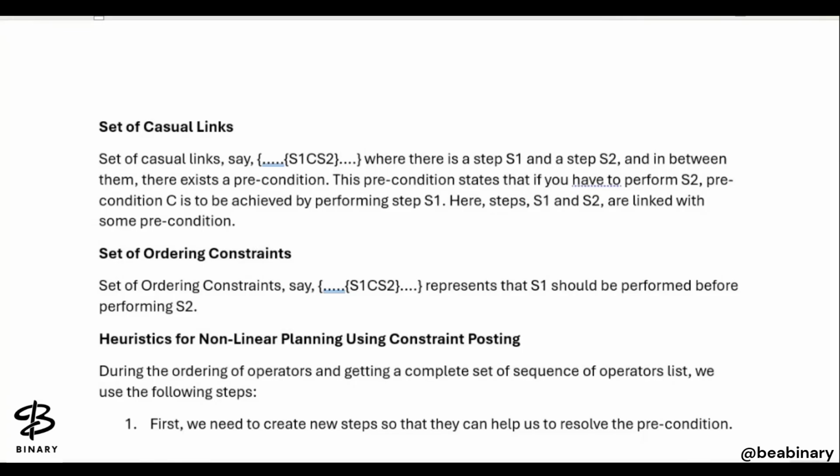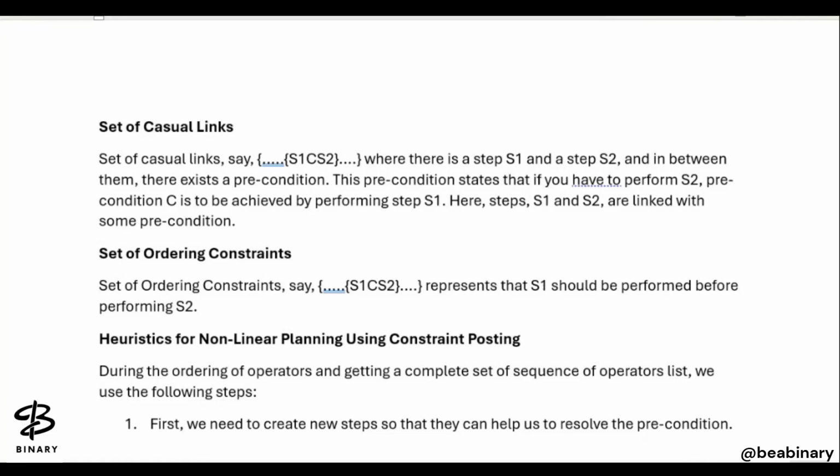So here we are talking about what precondition you will get achieved after performing what step. So here simply the set of causal links will be there, जिसमें स्टेप 1 और स्टेप 2 के बीच में एक कंडीशन है, अगर वो अचीव हो जाती है तो स्टेप 2 परफॉर्म करना स्टार्ट हो जाएगा.